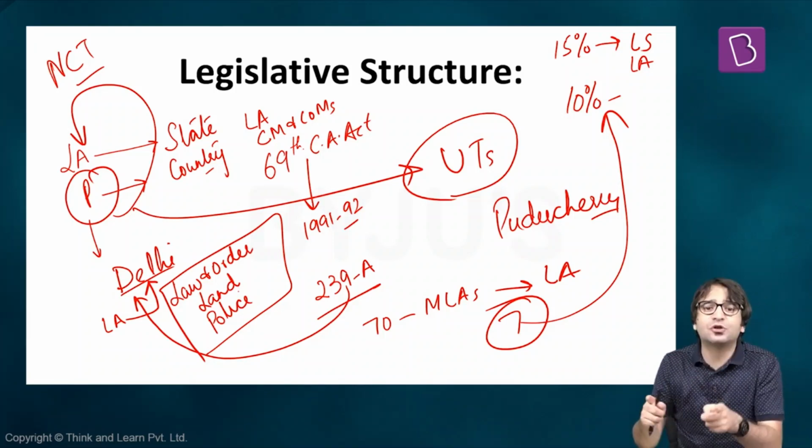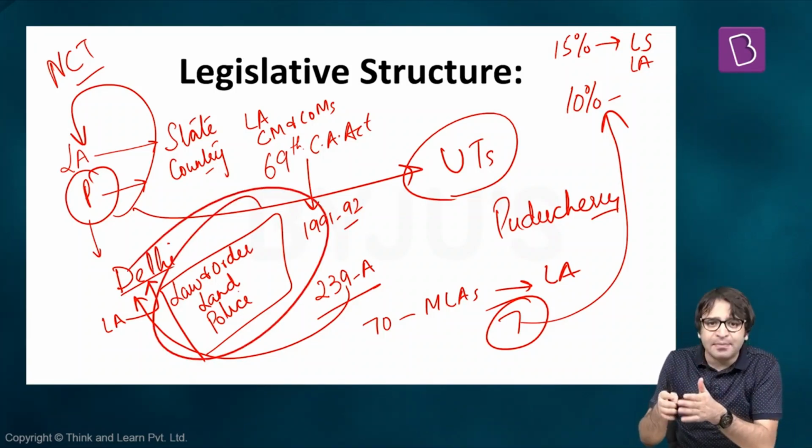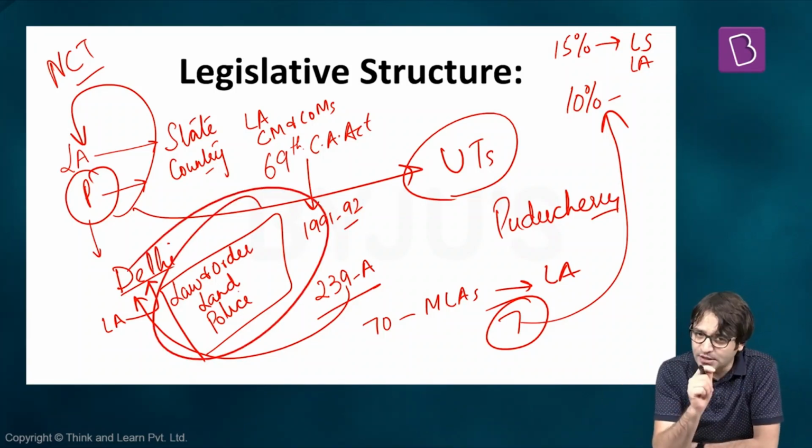This Legislative Assembly has the power to make laws on all subjects mentioned in the state list, except 3: police, law and order, and land. And this Delhi Assembly can make a law on the concurrent list as well. But despite that, look at this carefully. Delhi has a Legislative Assembly, but it is still a union territory. It is not a state.